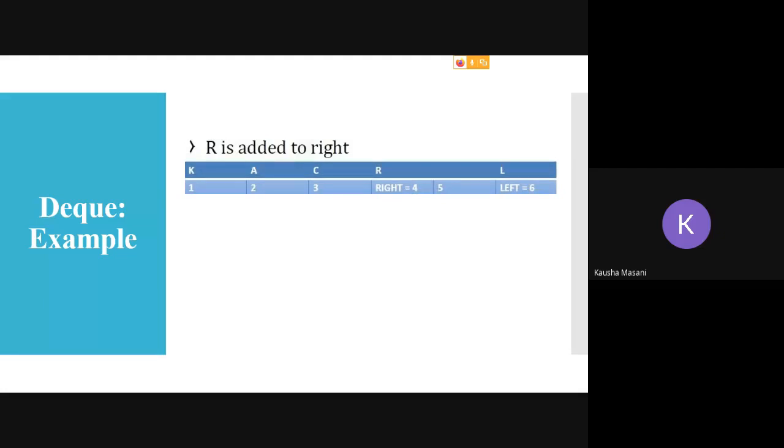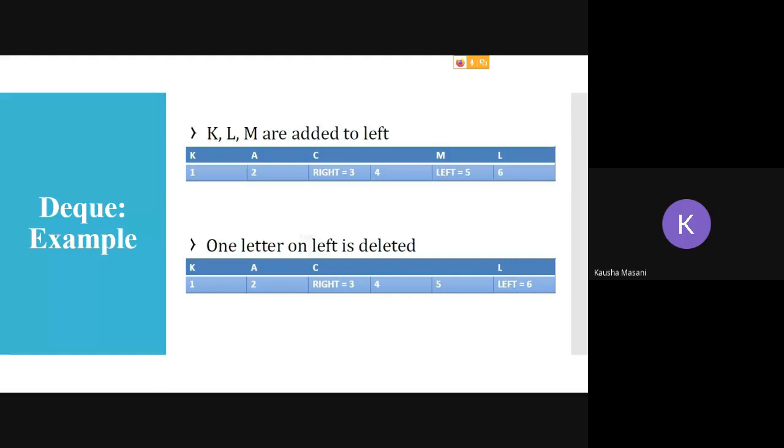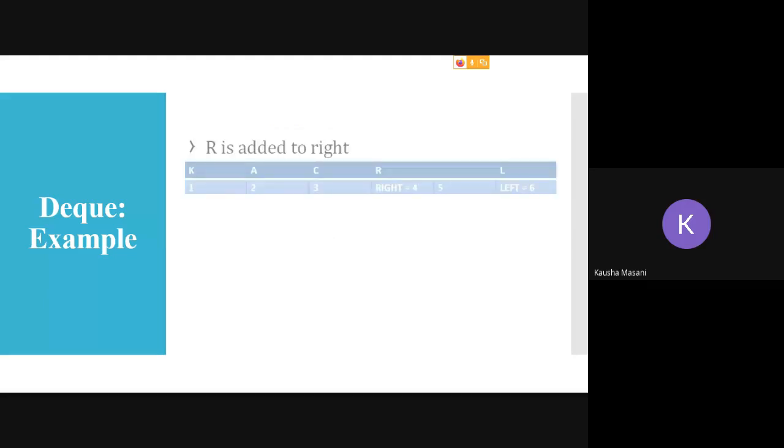Again, we want to do insertion on the right end. We did DQ on left end. Okay, 1 letter on left is deleted. That means we operated a DQ operation on left end of the queue, of your DQ. Now we want to do operation on right end of the queue. Right end means wherever the right is pointing at. Okay, so R is to be added.